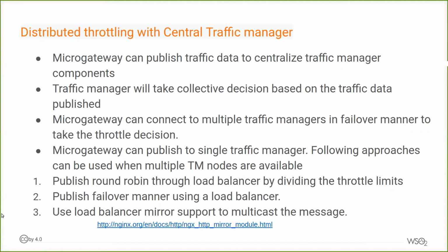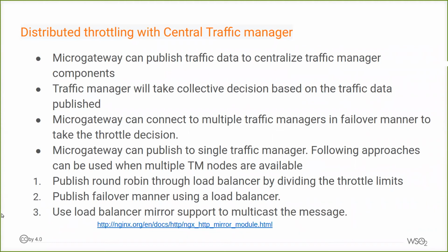When taking the decision, micro gateway can connect to multiple traffic managers in a failover manner to take the throttle decision. This is similar to what we have in the WSO2 API Manager main gateway as well. So it can connect to multiple traffic managers in a failover manner. The micro gateway has a limitation: right now it publishes the traffic data to a single traffic manager. So we can use one of the following approaches to overcome that limitation.